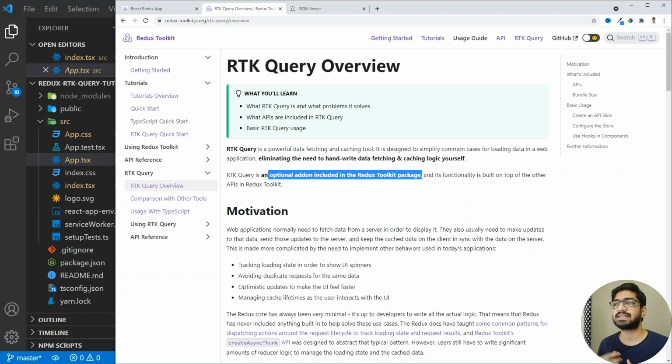So let's go and let's start. If you want to explore further about the RTK query, then I'm going to add the link of this documentation in the description of the video so that you can go and check it out.